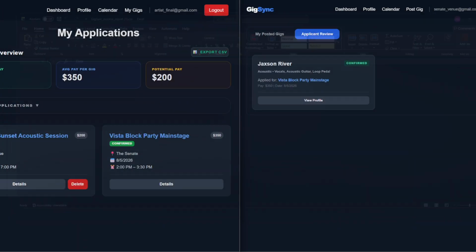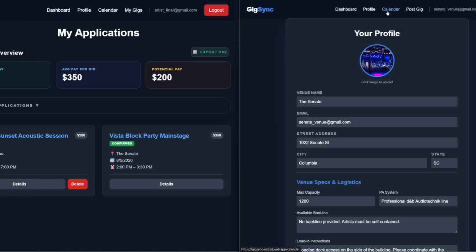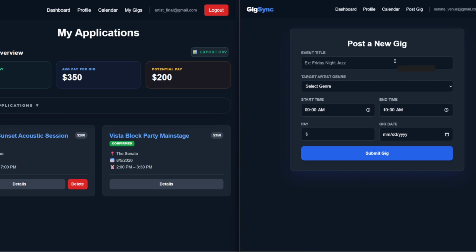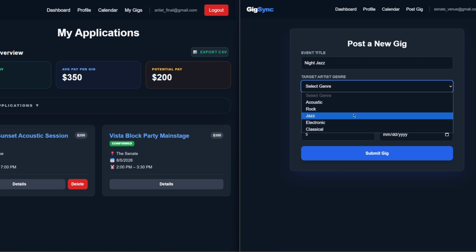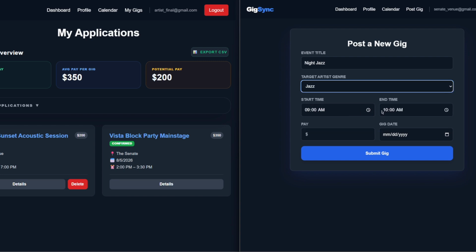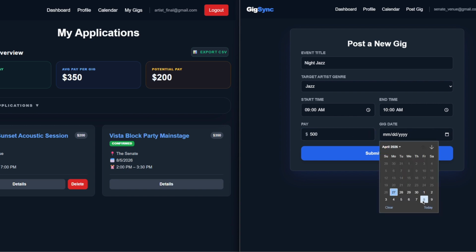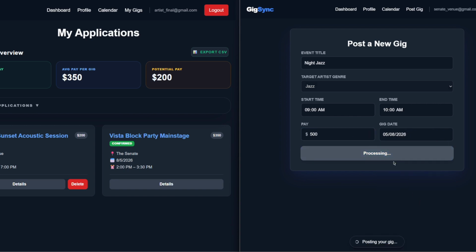And lastly, I wanted to show how the venue could post a gig. Let's say the venue wanted to post another gig, they can just say, let's say, night jazz, and then they want a genre, jazz, start time 9, 10, pay 500, and let's just pick a random date for this, and then yeah, see, night jazz.